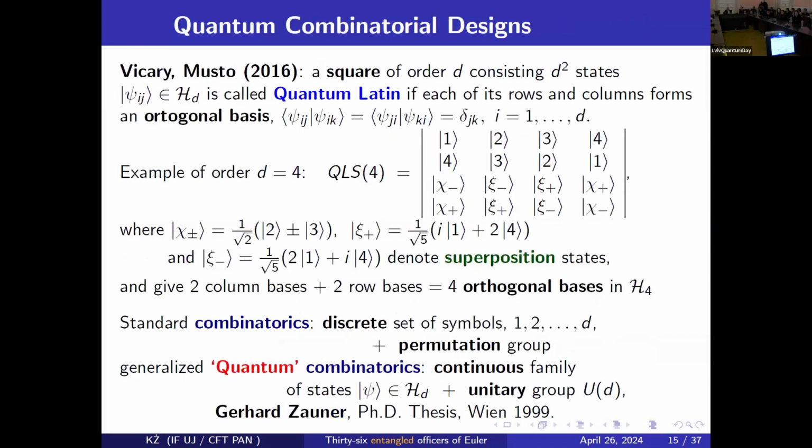So again, here we have, instead of a classical Latin square, a quantum Latin square. Here 1, 2, 3, 4 are four states, but now I can use some linear superposition of states. They can be superpositions. Here is an example I quote from the paper by Vicari and Musto, which was also important and influential. I think they were the first to study such problems. So this is a quantization of a single Latin square.